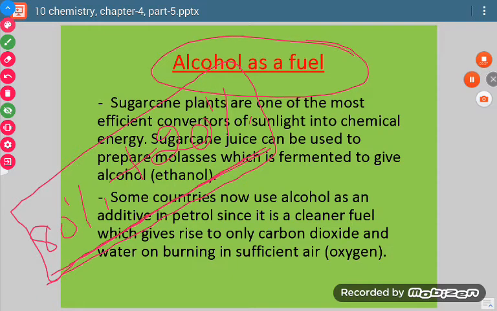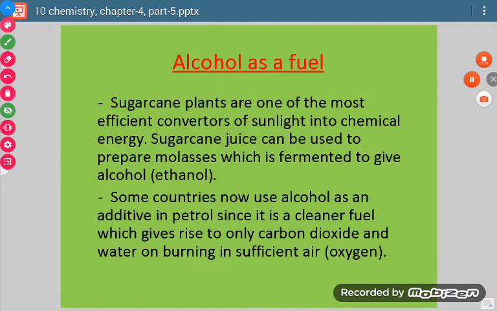So why do we do it? Because in India sugarcane plants are grown in a large amount, so they can produce ethanol very properly, and if that ethanol can be used as a fuel, it will put less pressure on our fuel like petrol.